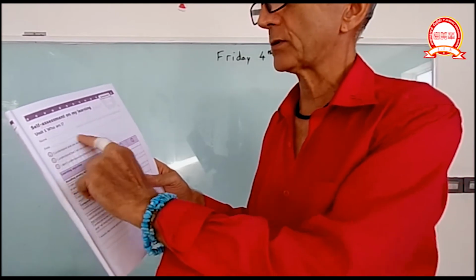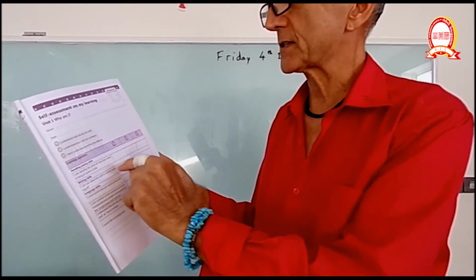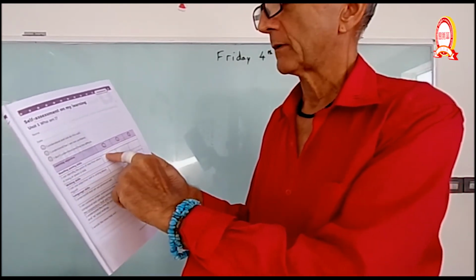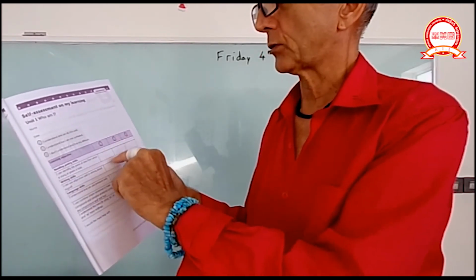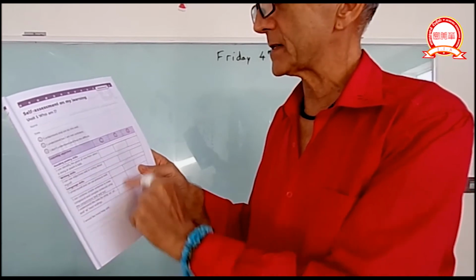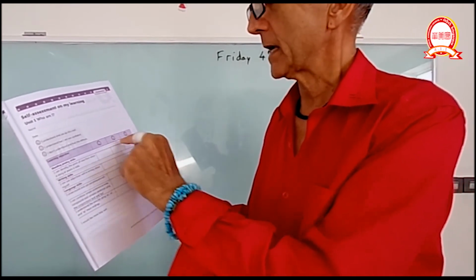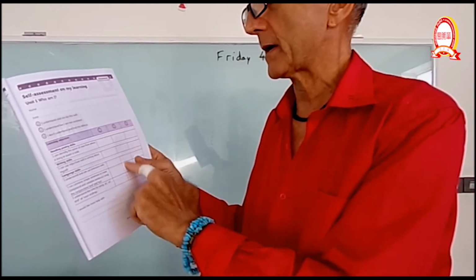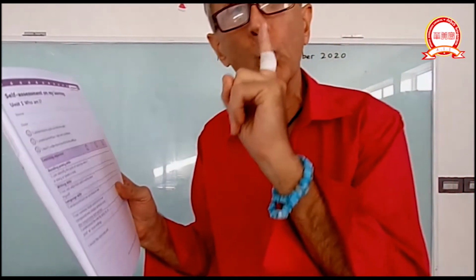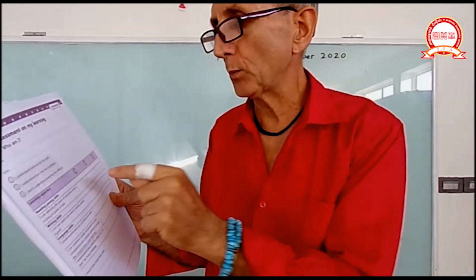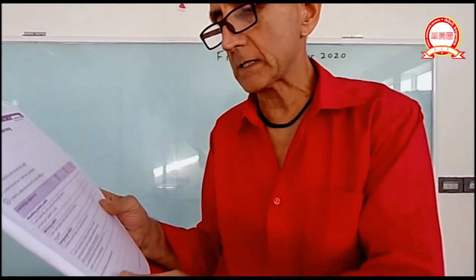Once you've understood that, you read these sentences and then put a face in one of these rectangles. Here is for happy faces, here is for sad faces, here is for just, well, I'm okay. So you decide which one you're going to do. So in each line you put 1 face. You don't put 3 faces, 1 face.